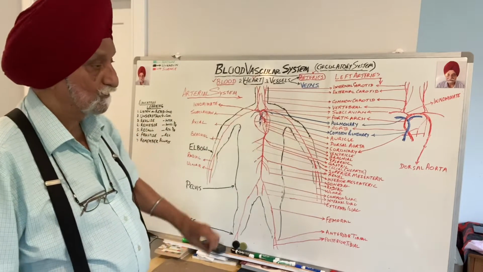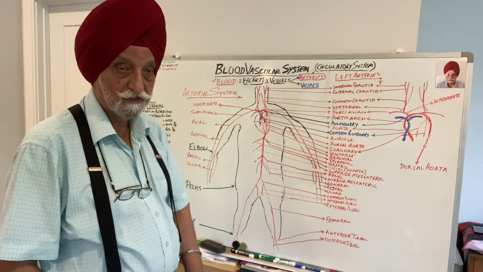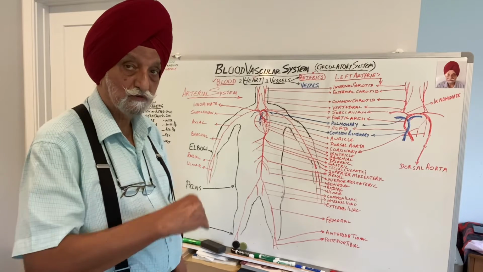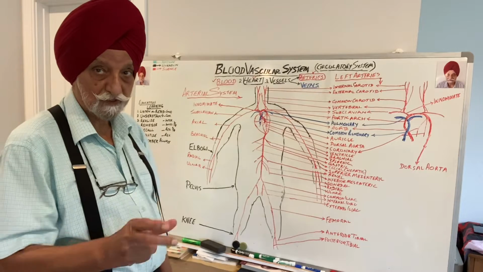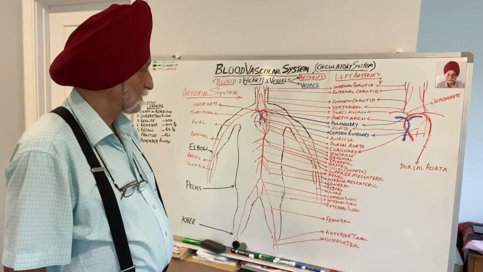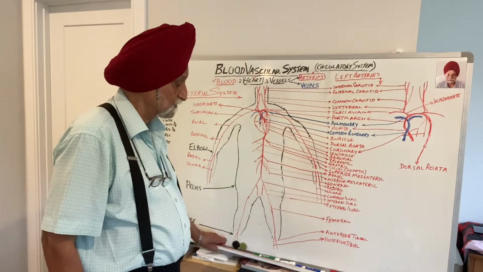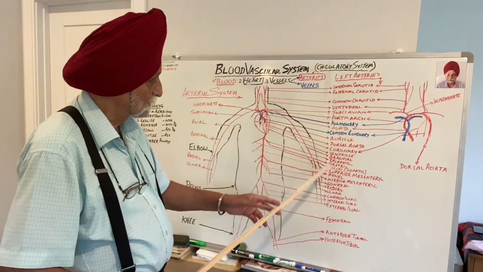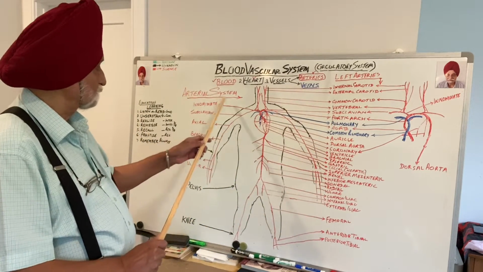And today we are going to see the blood vascular system. That is how the blood goes from the heart to all parts of the body. All those blood vessels which take blood from the heart to the other parts of the body is called arterial system.